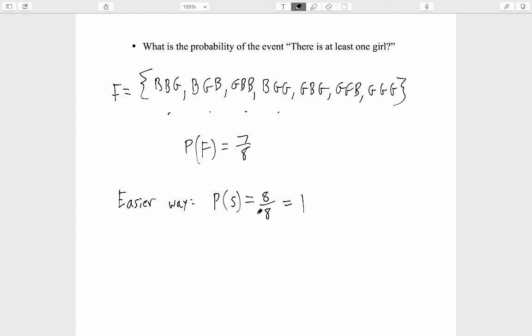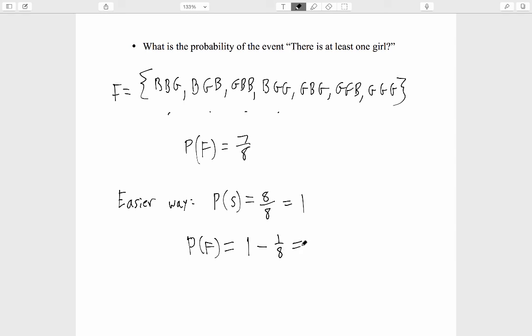If the probability of the event with all 8 outcomes in it equals 1, then the probability of this event F here, which consists of all the outcomes except for 1, it's missing the 1 outcome BBB, the probability of our event F here should therefore be 1 minus 1/8. It's the probability of the full sample space minus the fraction of the time that all boys occurs.